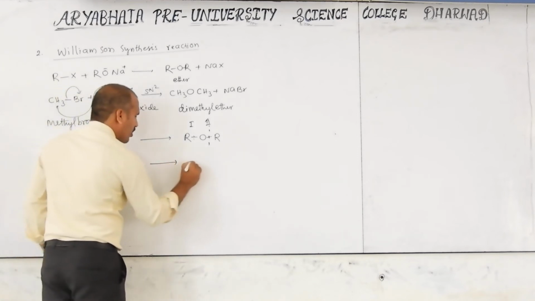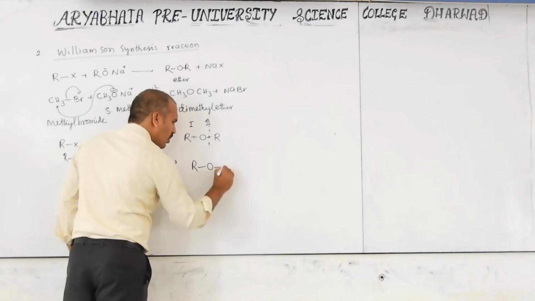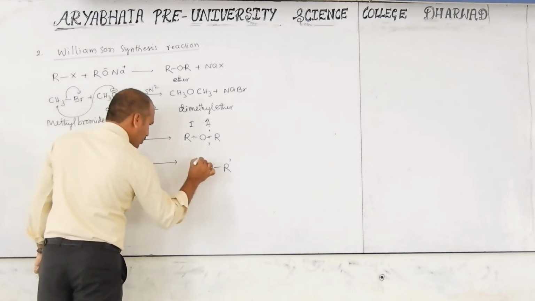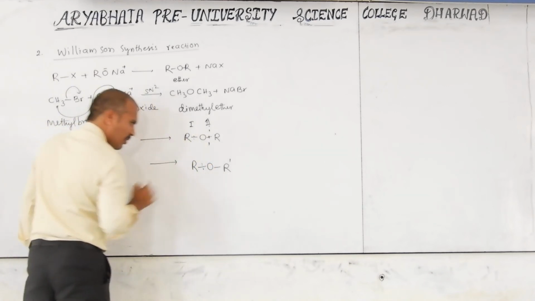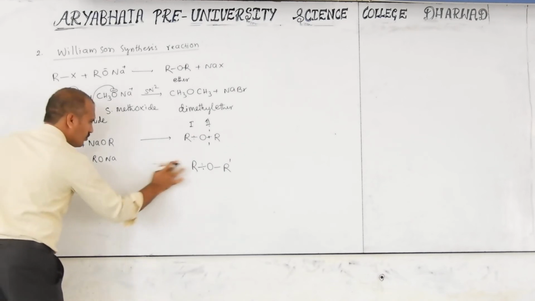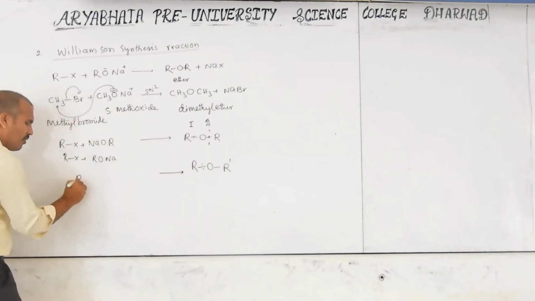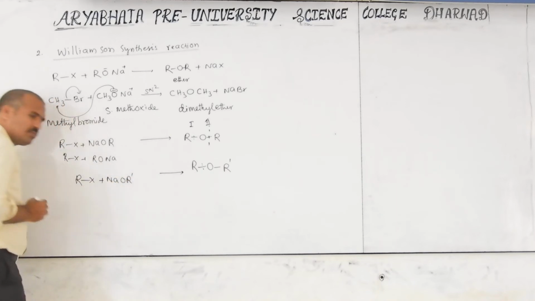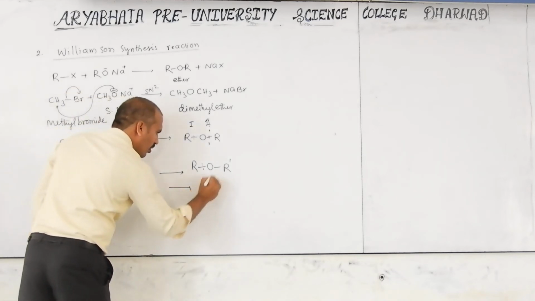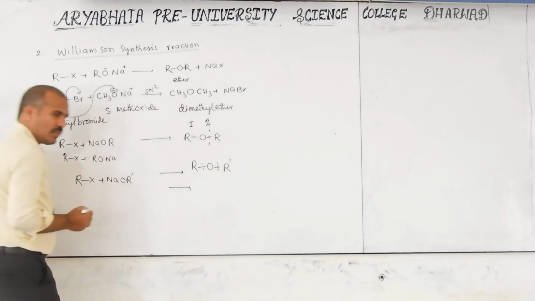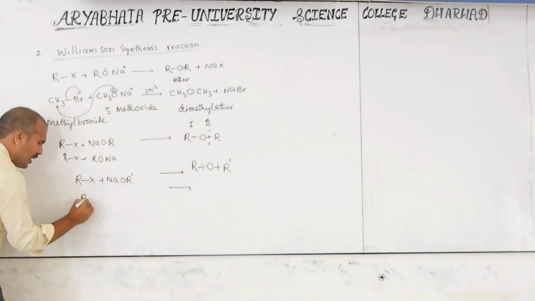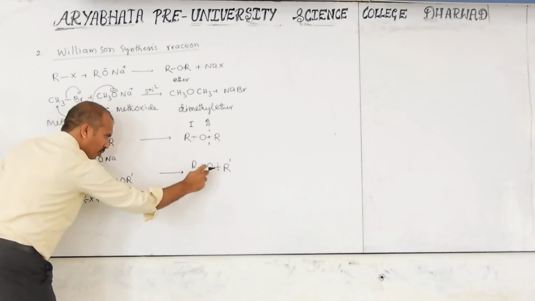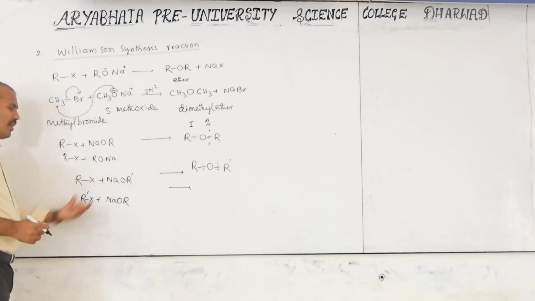If it is R, O, R dash like this, then what are the possibilities? Similarly, only one possibility of bond breaking here. If the bond breaks here, then the possibility is alkyl halide RX plus NaOR dash. If the bond breaks here, then the alkyl halide is R dash X plus NaOR. Now, are these different or the same?